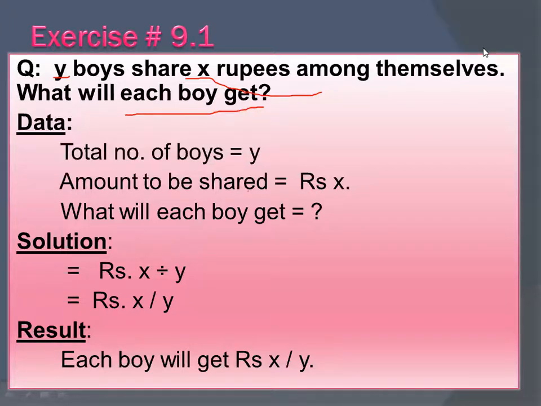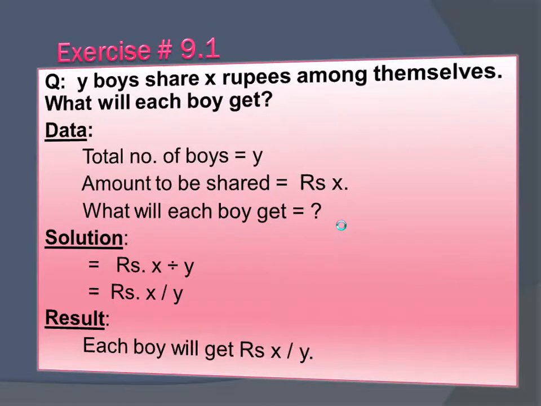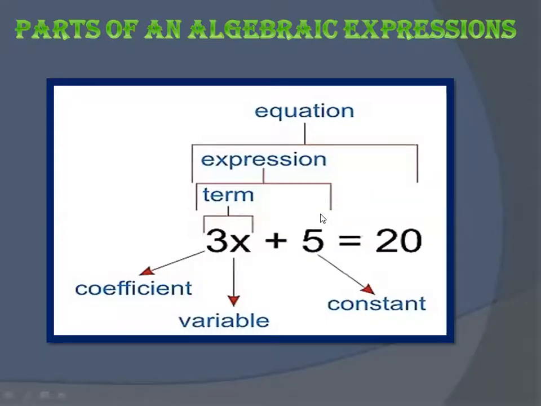Okay, very good. I have also solved some examples in your assignments as well. Now move on to the next thing. What is next we have? Parts of an algebraic expression. Let's quickly go through the previous lecture's topic. This was the topic from your previous lecture, and I'm just going to recall what we have learned so far.